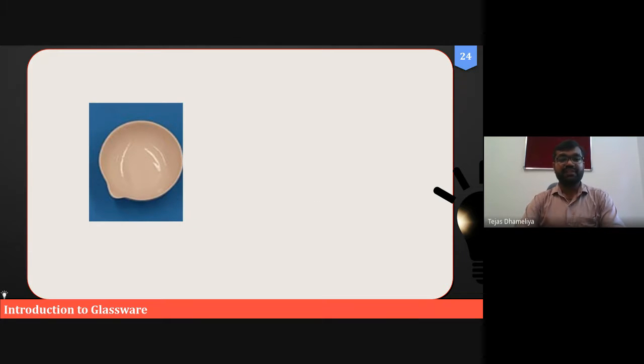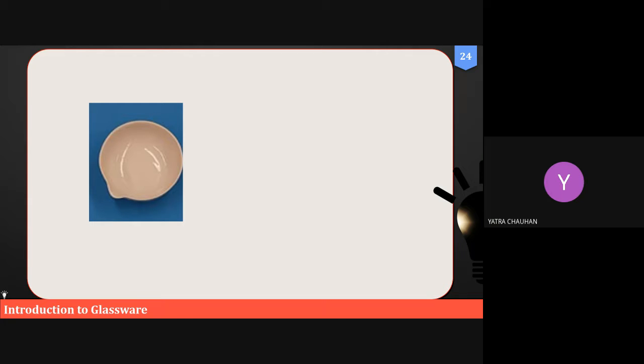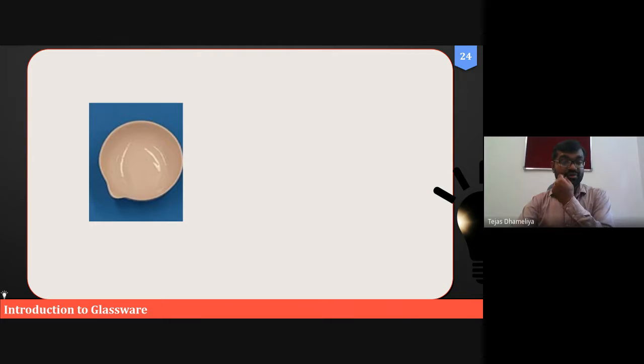Okay, what is the name of this? I'm coming back to ask this of Yatra. Yes, what will be the name of this? It's not made of glass, it's made of some other material.